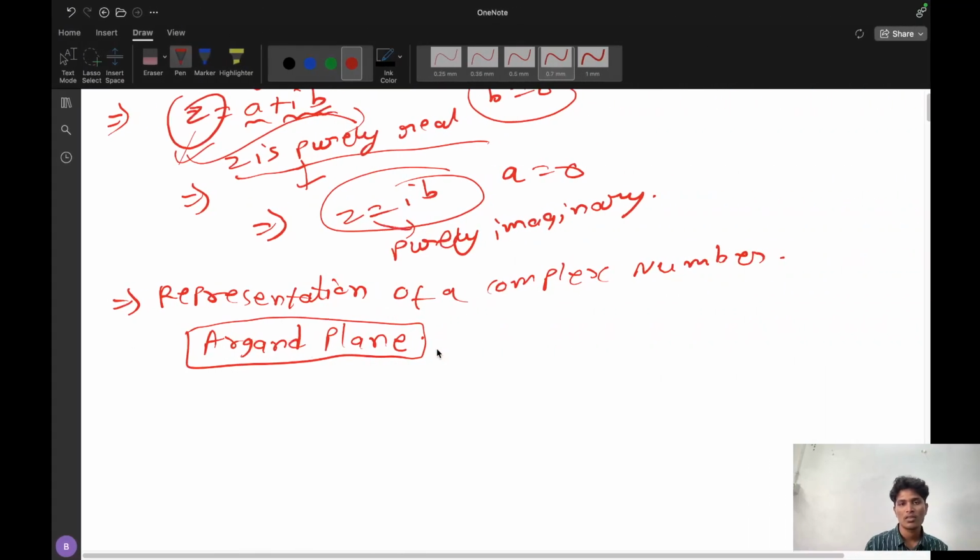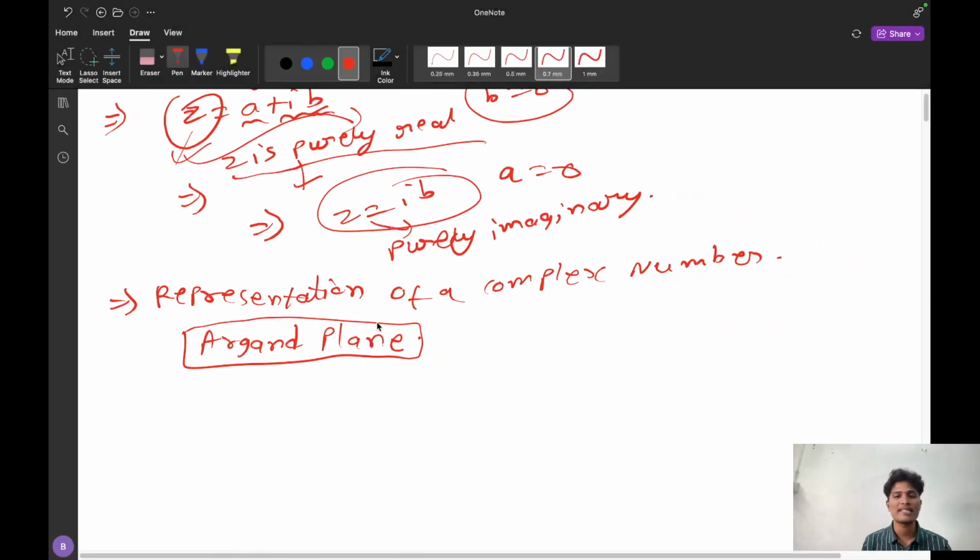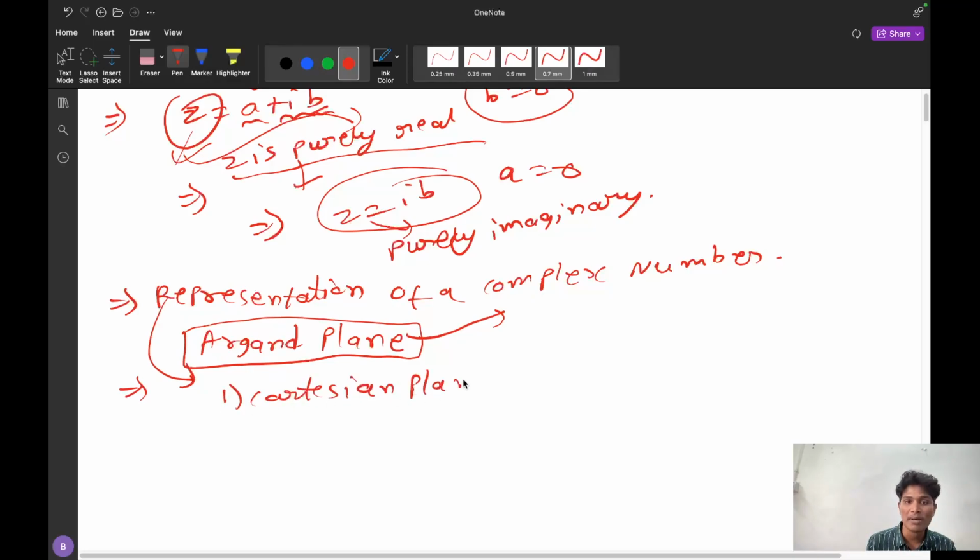Hello. By using the Argand plane, we can represent any complex number, and we can perform many operations. There are many methods to represent a complex number. The first one is the Cartesian system, that is the Cartesian plane. In the Cartesian plane, by using the Argand plane, we can represent the complex number.